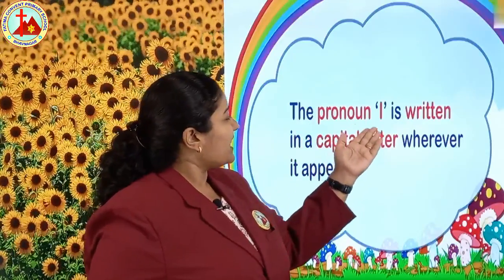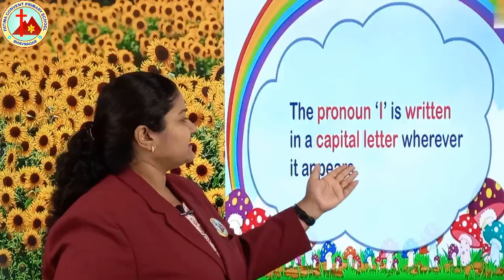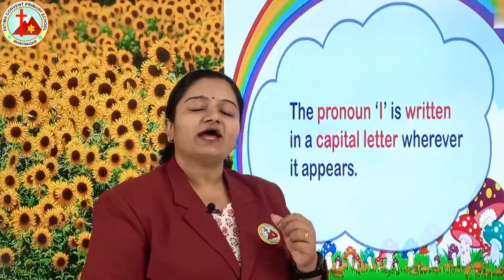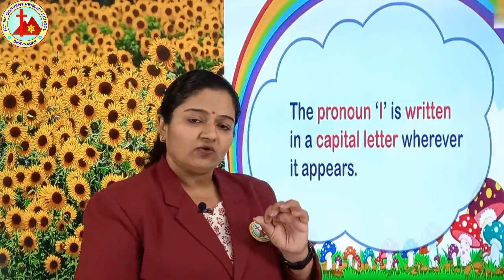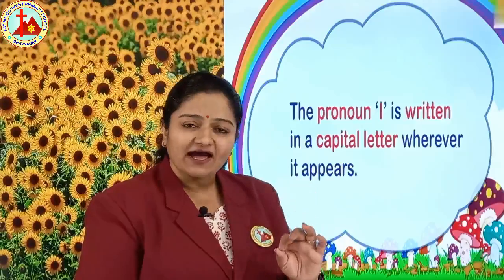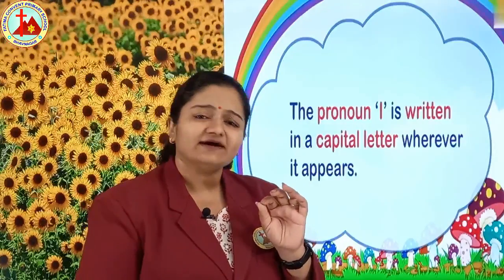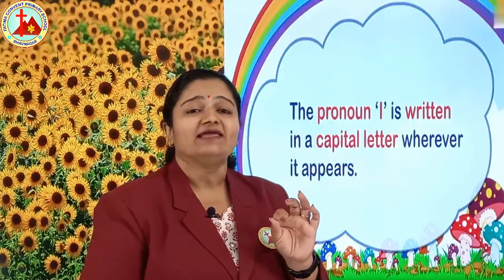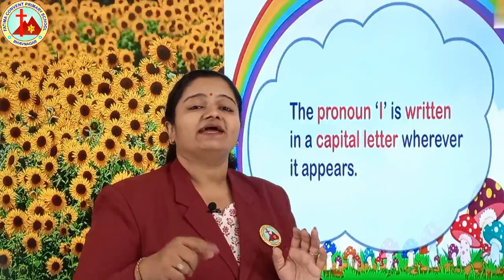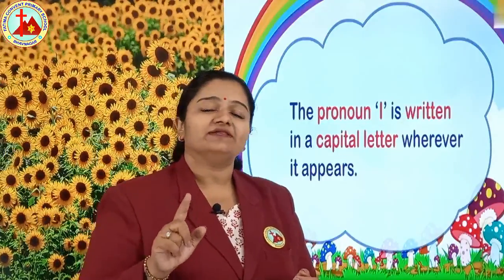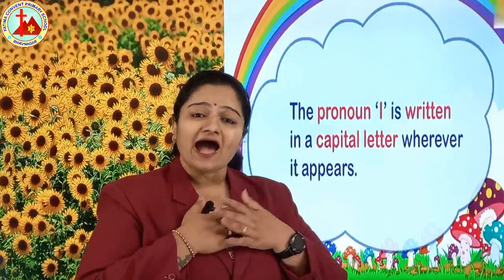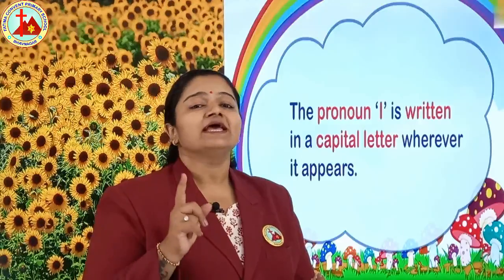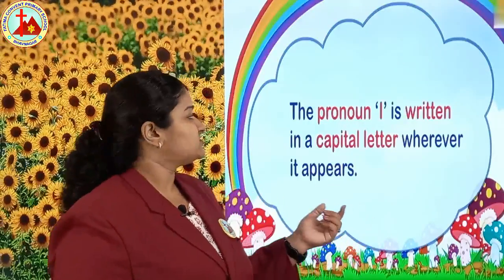The pronoun I is written in capital letter wherever it appears. Okay children, so when you write I, single letter I, if you are not writing anything with I, then I you have to write in a capital letter. I always write in a capital letter when I is alone. Yes, if you are writing I's, then I should come in cursive writing. But if you are saying I am a boy, so I is alone. So I you have to write always capital. Yes, let's see the next one.